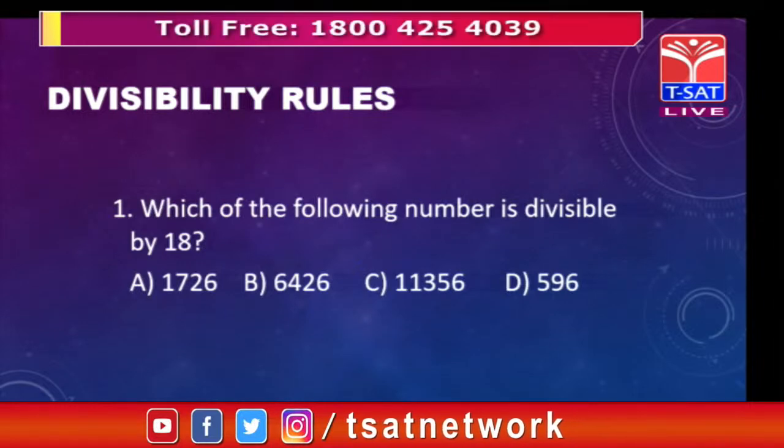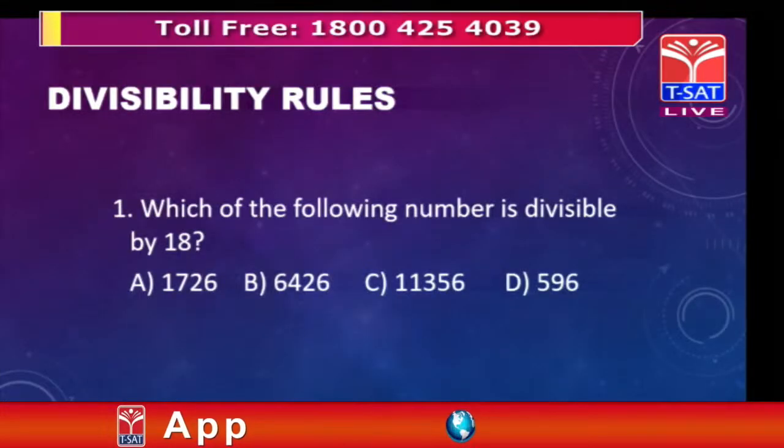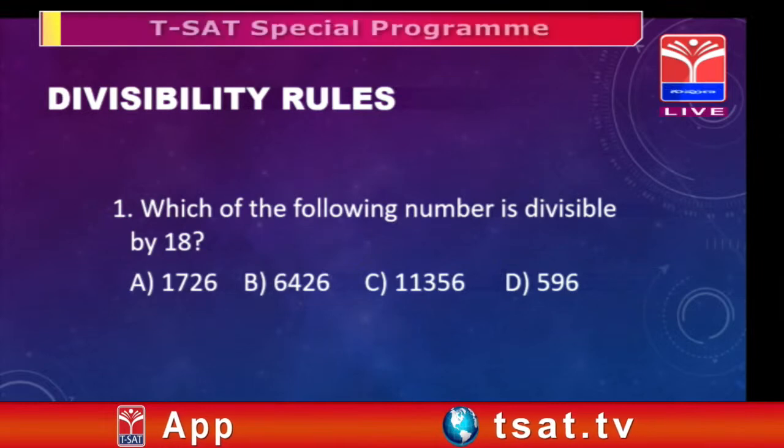In this regard, I want to tell you, we have some divisibility rules. Among all those divisibility rules, actually we don't have the divisibility rule for 18. So now what you have to do is split 18 into the rules we know. That is, 18 can be written as 2 into 9, 2 nines. Now we have to check for both, 2 and 9.